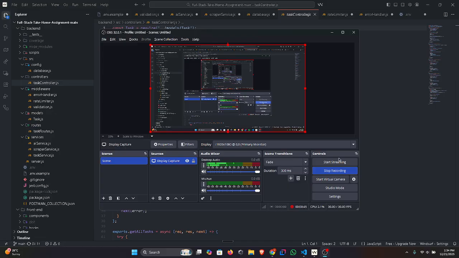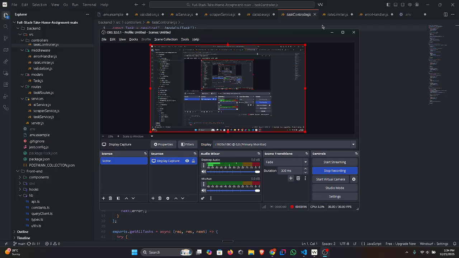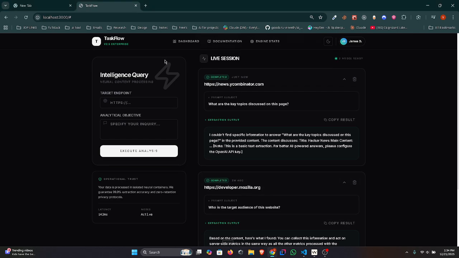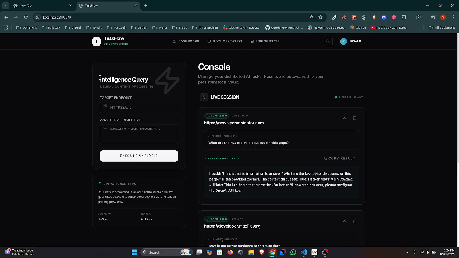Right now I will show you the project you gave me. I have completed this project, front end and back end, without using AI tools. I will show you all the code and also show the client front end. First of all, I will show you the front end side. Okay, this is the front end side.